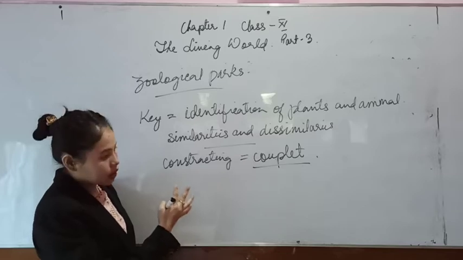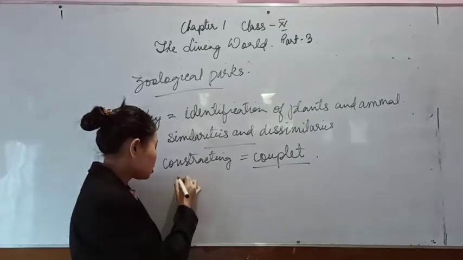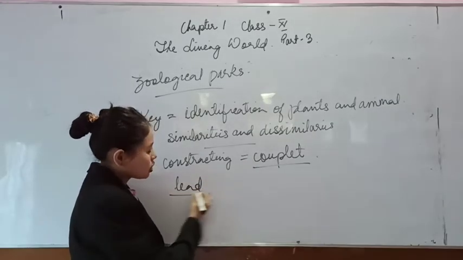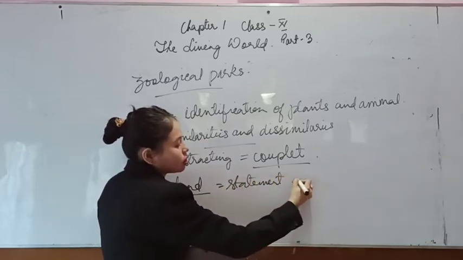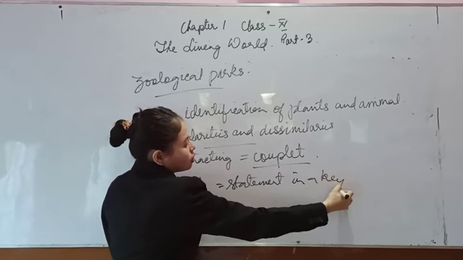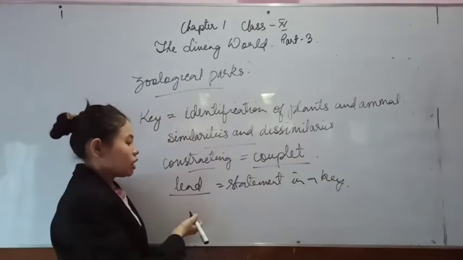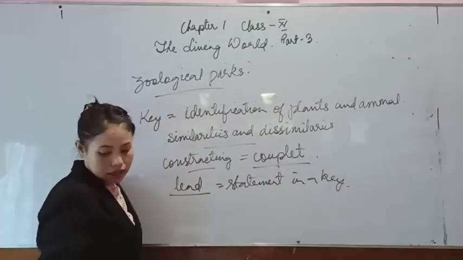Its statement in a key is called a lead. So the lead is nothing but the statement in a key. The contrasting character is the couplet and the statement in a key is the lead.